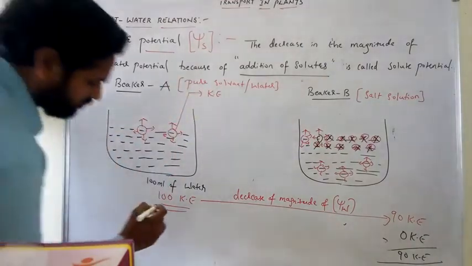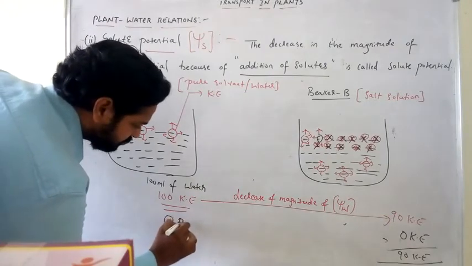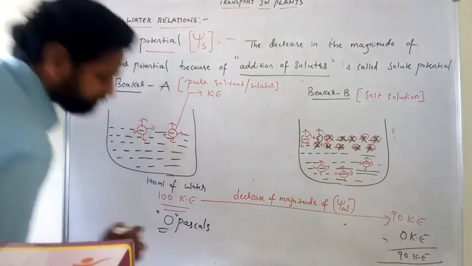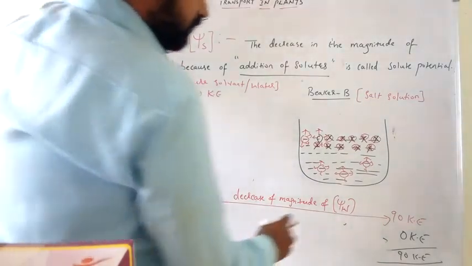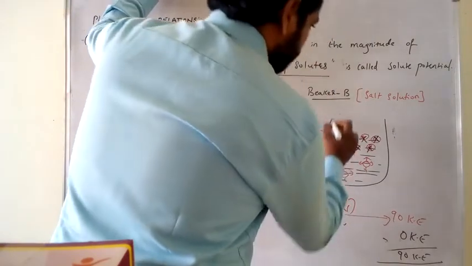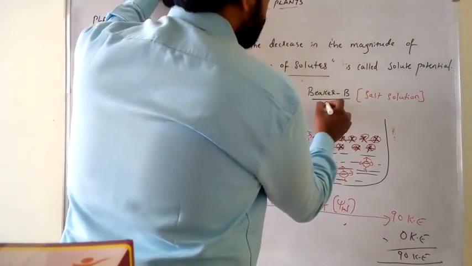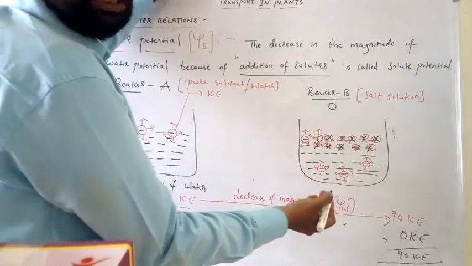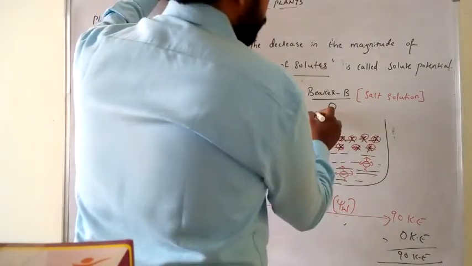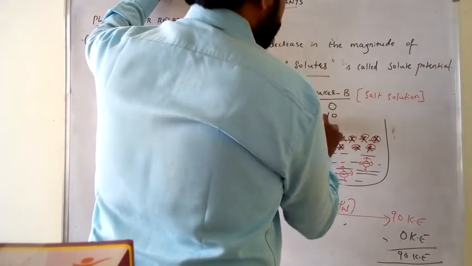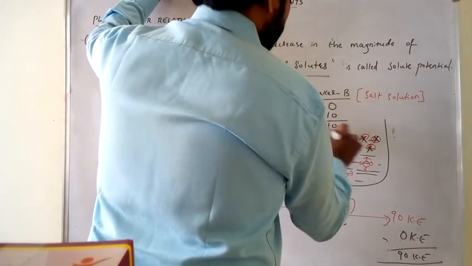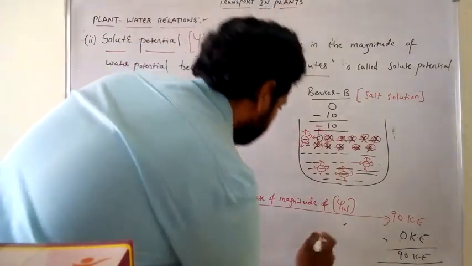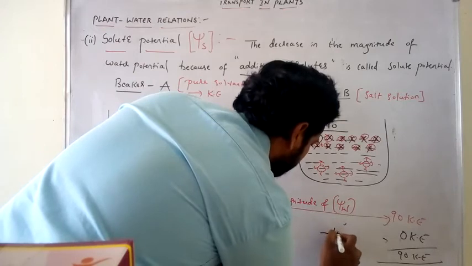Now in beaker B, initially 0, after the addition of 10 molecules of solutes, 0 minus 10 is equal to minus 10 pascals is the water potential. So the water potential of beaker B is minus 10 pascals.